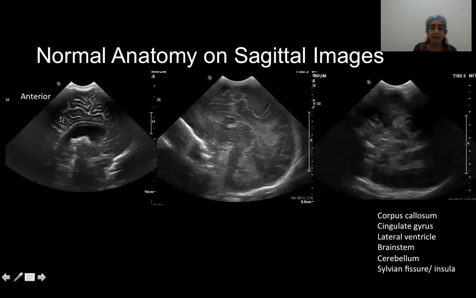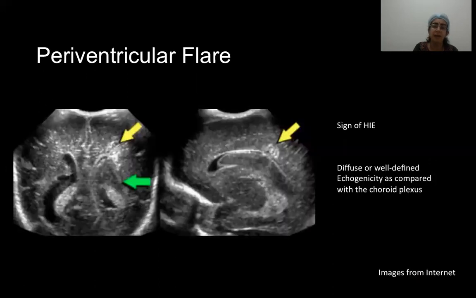This is the sagittal plane. In the sagittal plane, the anterior portion of the image is always oriented on the left side of the screen. So this is the mid-sagittal image. Here we are seeing the corpus callosum. Superior to that we see the cingulate gyrus. Here we see the lateral ventricle. Below that is the third ventricle and the aqueduct. Then we have the brainstem and the cerebellum. And then we see in the far parasagittal image, we see the sylvian fissure in the region of the insula.